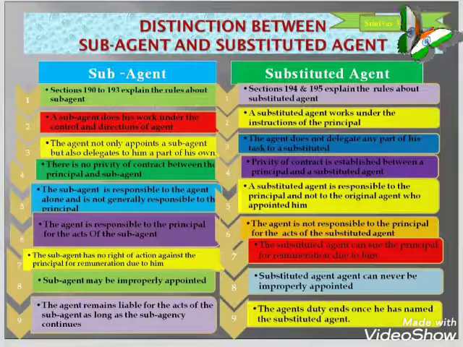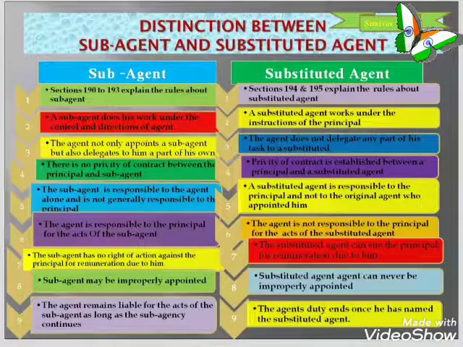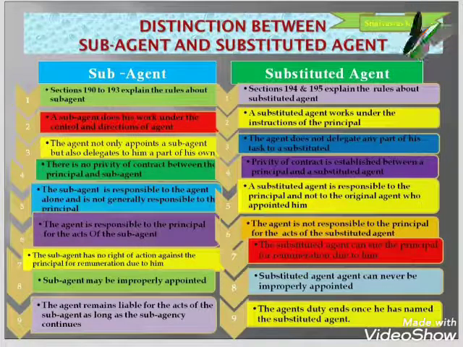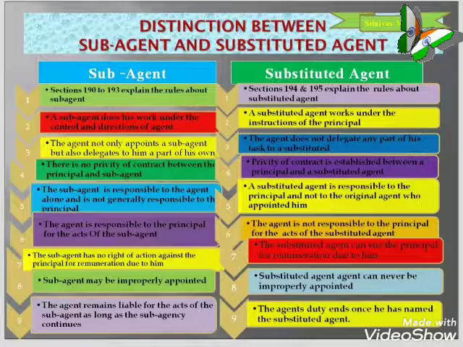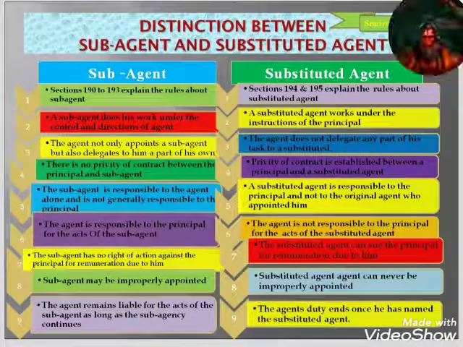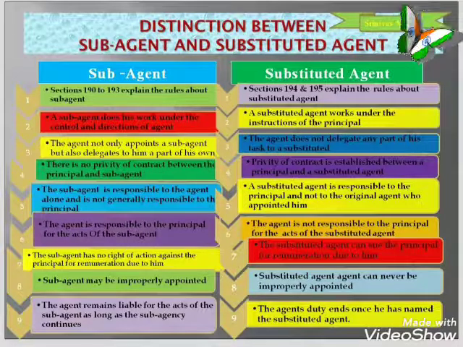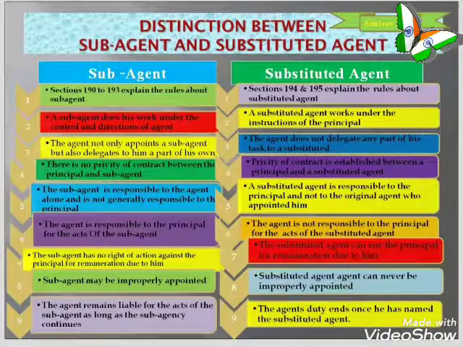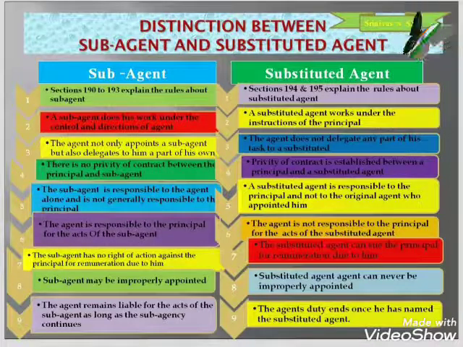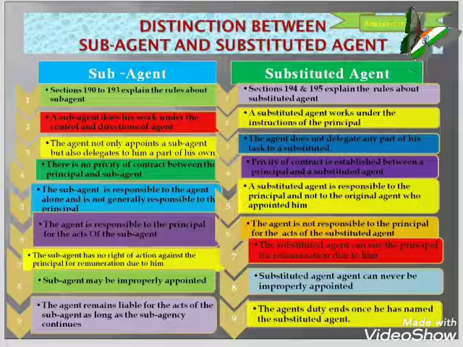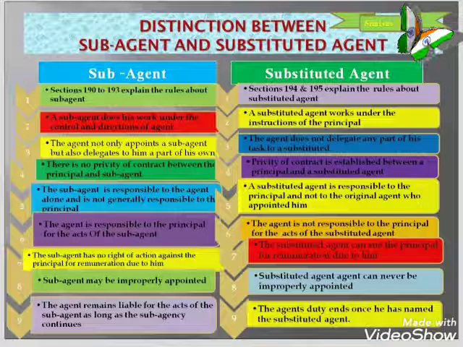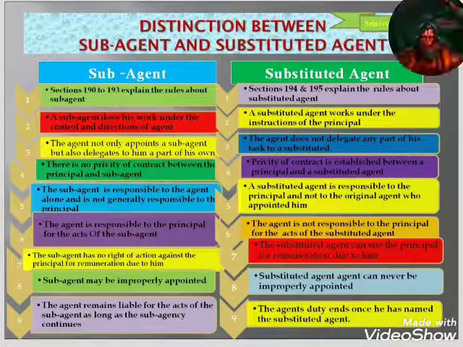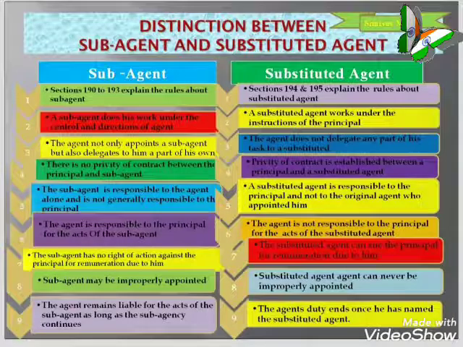Then a sub-agent may be improperly appointed, but the substituted agent can never be improperly appointed. This is a very, very important distinguishing factor between sub-agent and substituted agent. The agent remains liable for the acts of the sub-agent as long as the sub-agency continues. That is in respect of the sub-agent. But with substituted agents, the agent's duty ends once he has named the substituted agent. So these are all the differences we could make out.